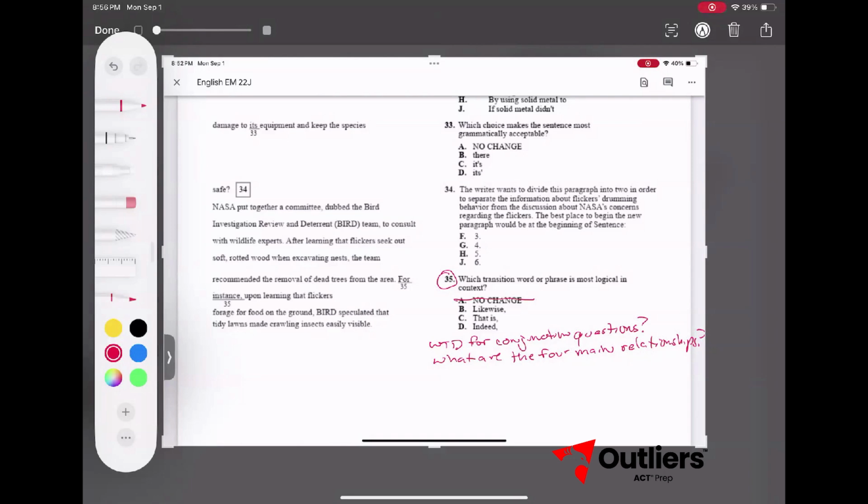I'm going to skip B. C does the same thing as A. It's saying it's going to give us a new example, or it's going to reiterate the same example it just gave us. Indeed does the same thing. It re-emphasizes the same thing, just a little bit stronger. Likewise is the only one that works here.